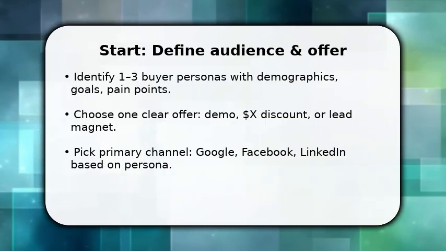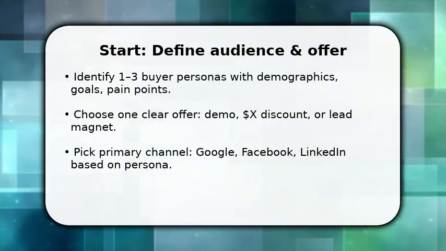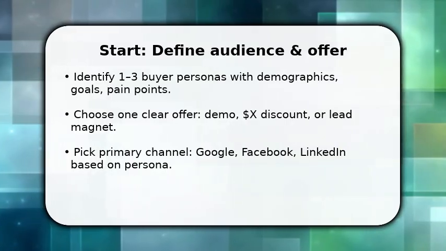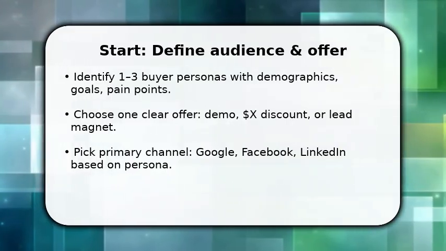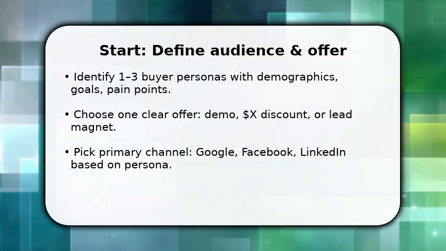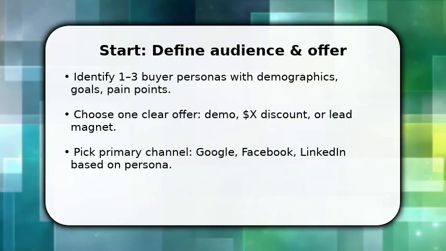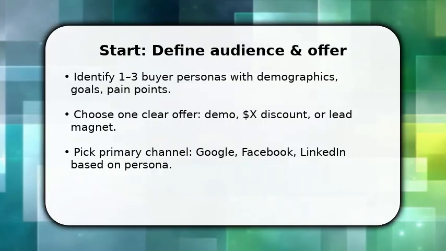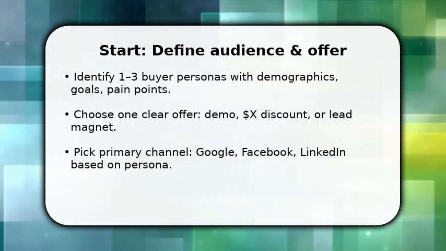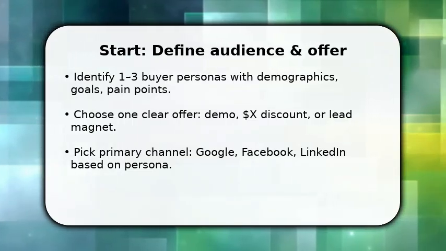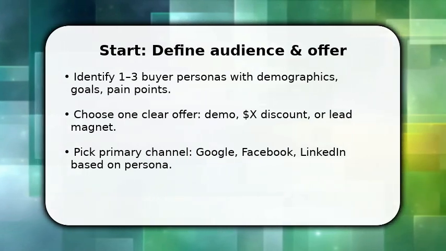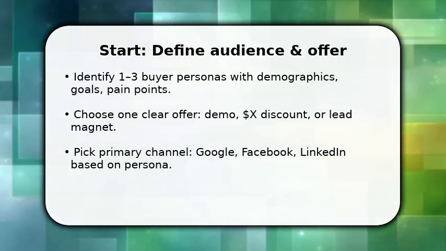You begin by defining who you sell to and what you offer. This saves wasted spend. Start with 1-3 buyer personas and select a single, measurable offer like a demo or $1.50 discount so conversion tracking is simple. Once chosen, pick the primary ad channel, Google for intent, Facebook/Instagram for interest, LinkedIn for B2B, and create a landing page tailored to the persona. Make sure tracking is ready, add pixel, UTM tags, and set a conversion goal before launching.